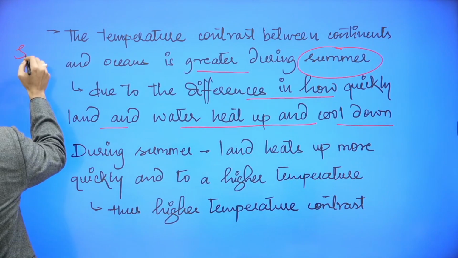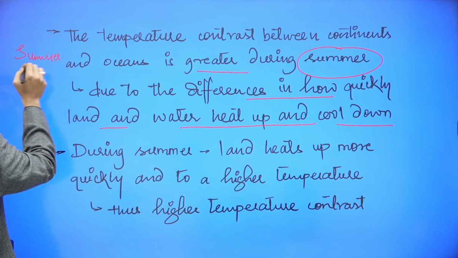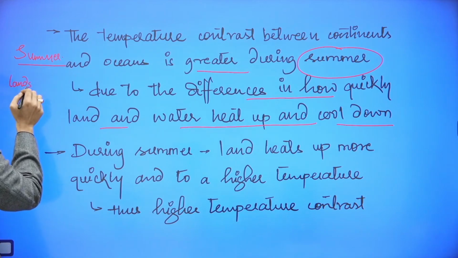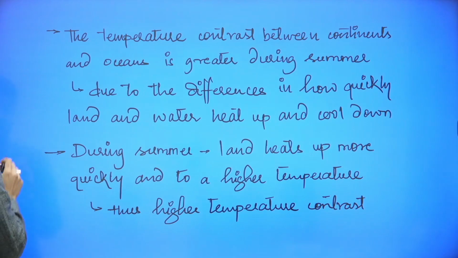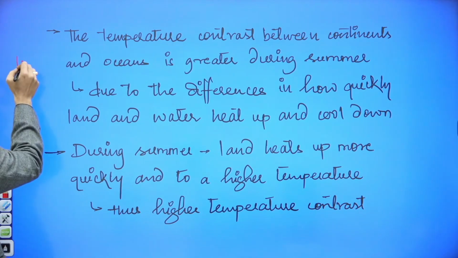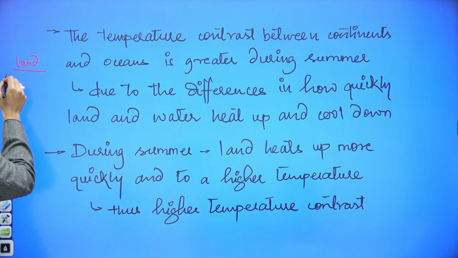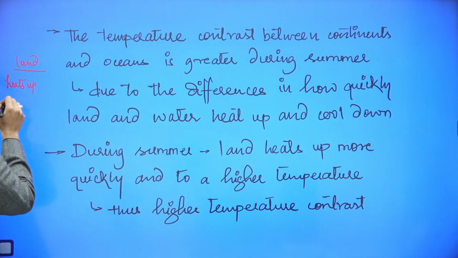Let's consider two scenarios. First is summer. Land heats up quickly as well as cools down quickly.